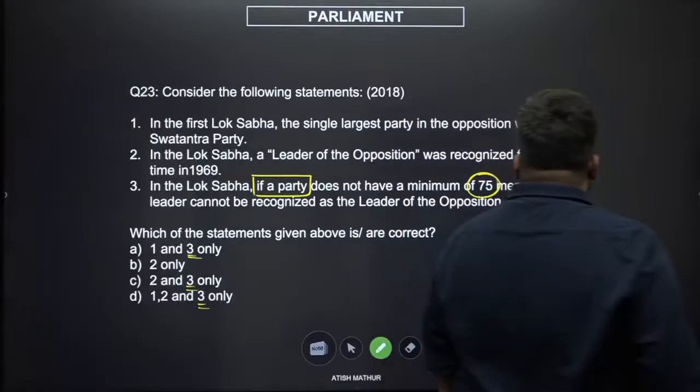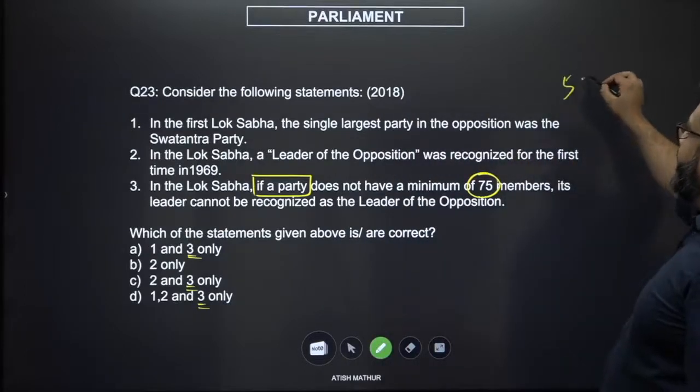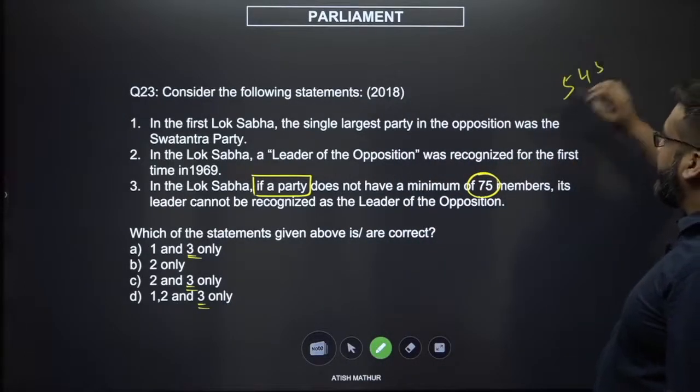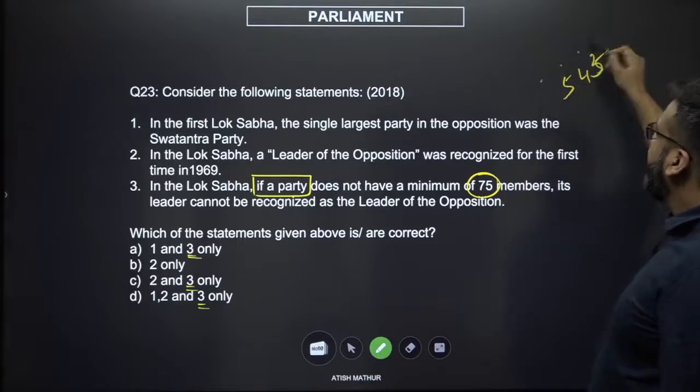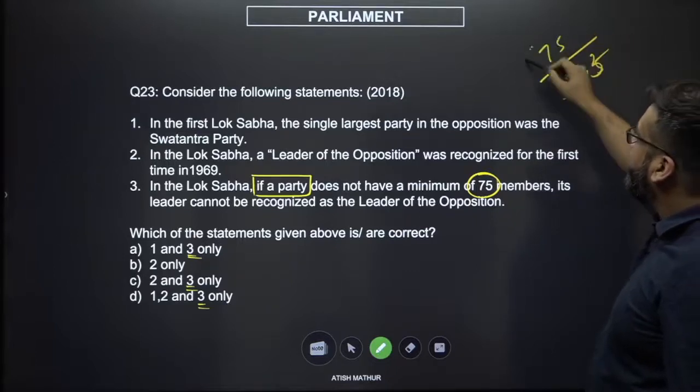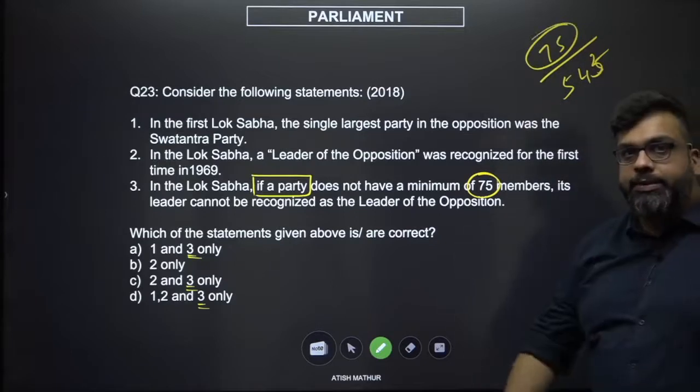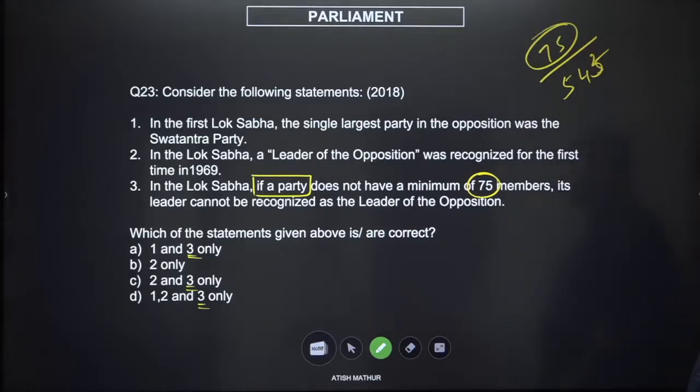Okay. If the Lok Sabha has about 545 members, let's say it's 543, and you don't have a minimum of 75 members, then your leader cannot be recognized as the leader of the opposition.